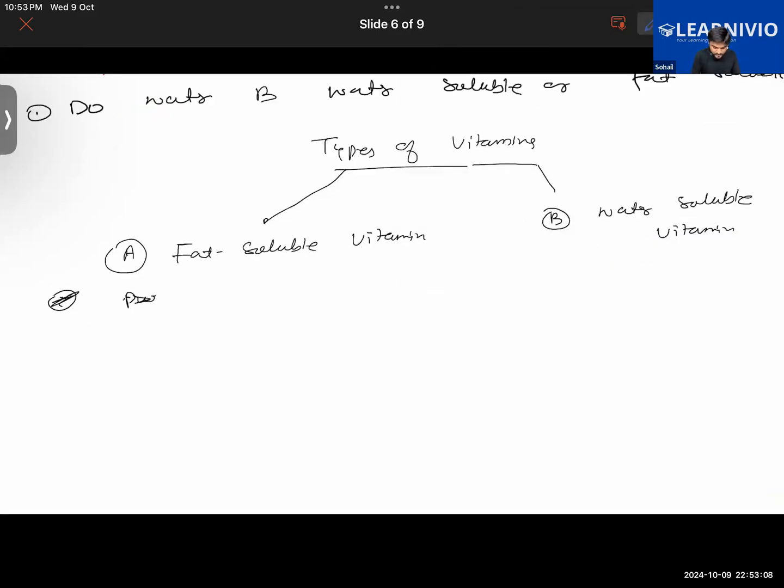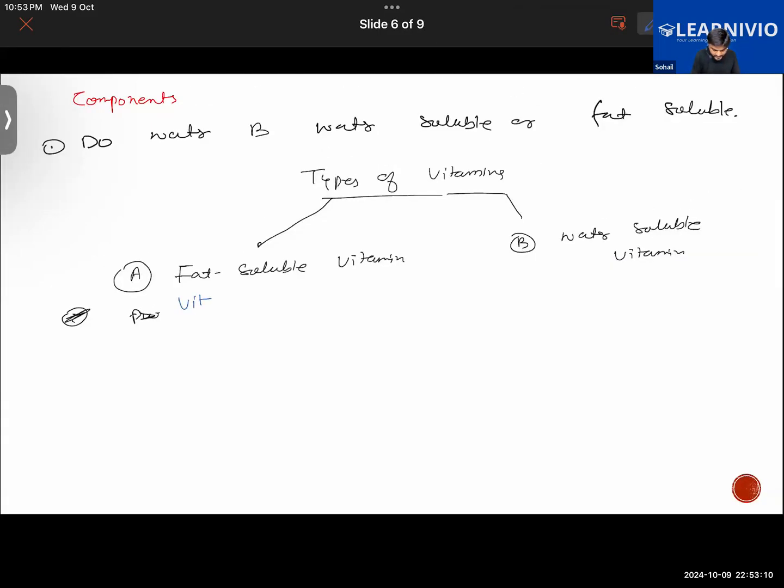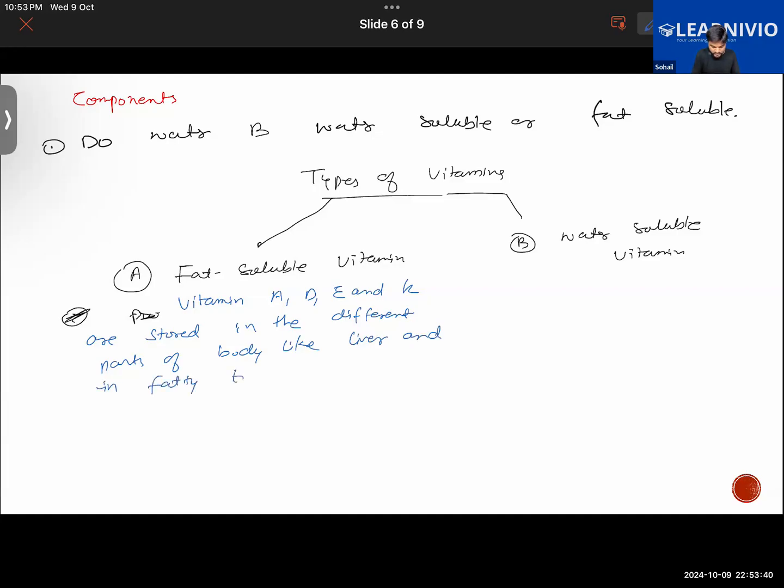Yes, sir. So vitamin A, D, E, and K are stored in different parts of the body, like the liver and in fatty tissues. That is one thing.